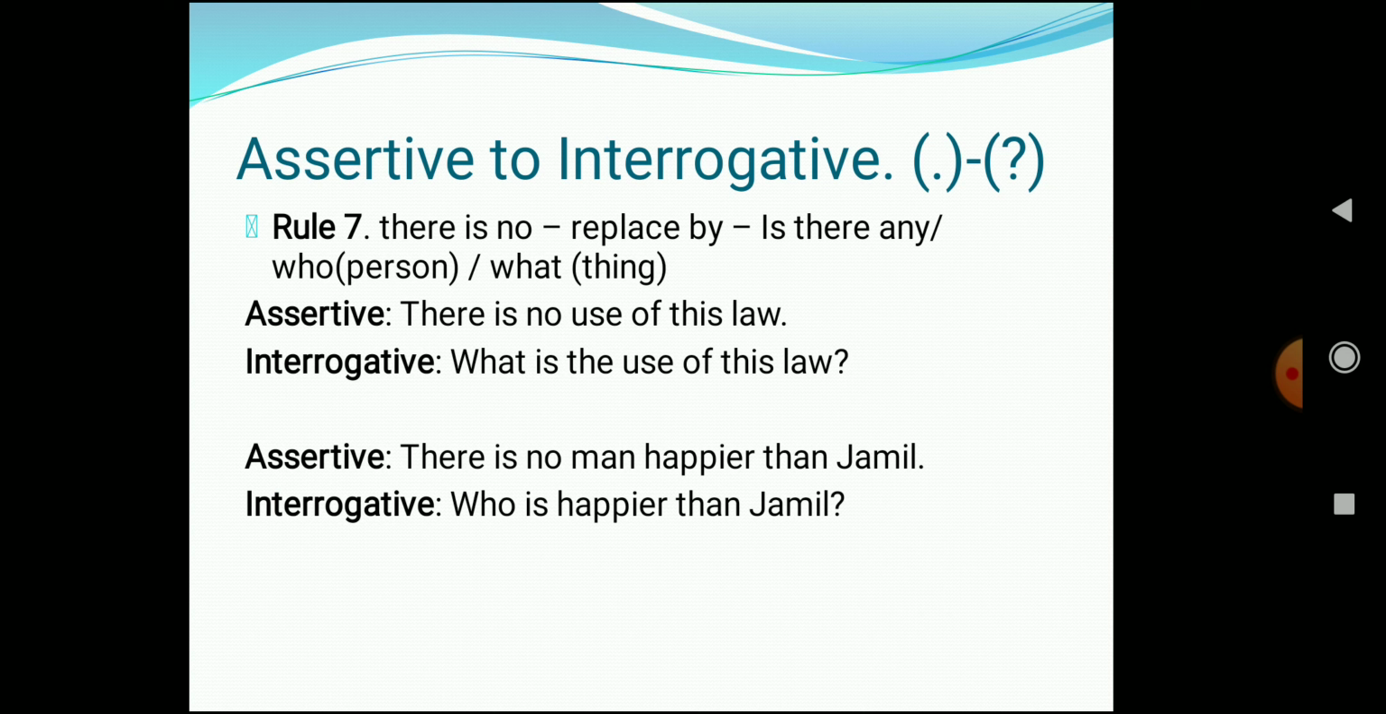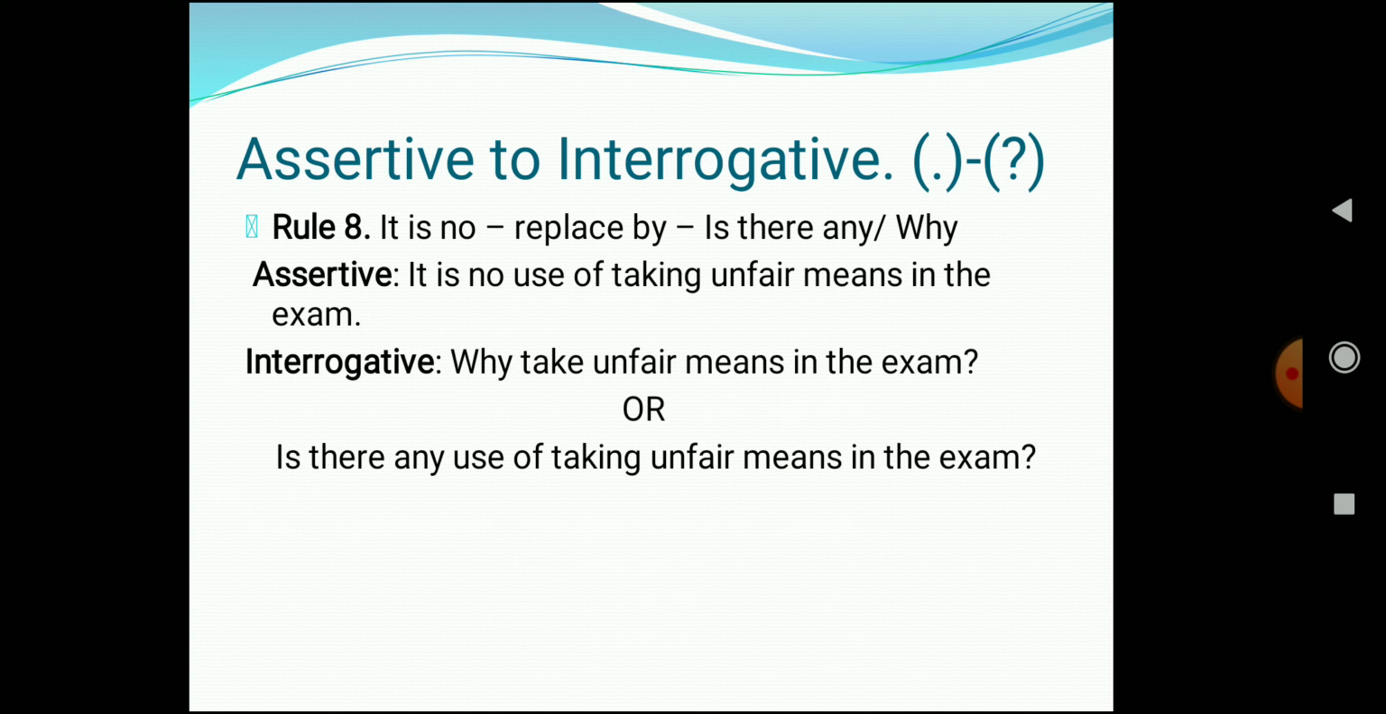Okay, now let's look at another example. There is no man happier than Jamil. Now over here we are talking about Jamil. Jamil is a person, so over here we will be using who and not what. So who is happier than Jamil, question mark. Next, rule 8. If in a sentence it is no is used, you have to replace it by is there any or why.